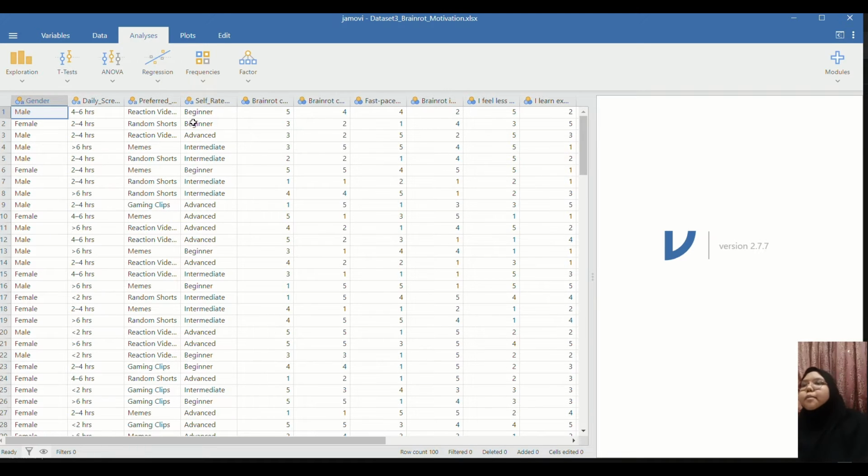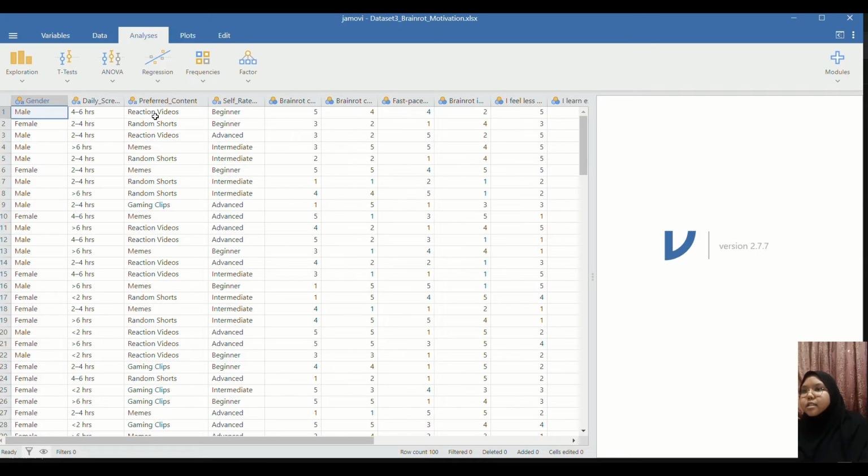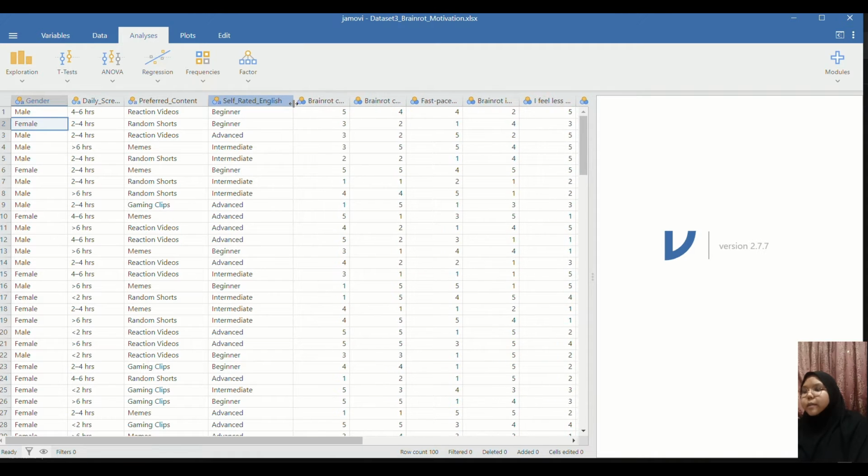So now we'll be talking about the multiple types of variables present in the dataset. Firstly we have gender and, let me expand this, preferred content. These two are considered nominal variables. Nominal meaning they are descriptive, either categorical such as gender, male and female, or just a name or a group. Like in this one, the group is content. This one is descriptive of the content viewed online, and it does not have an actual order, so that's why it is considered nominal.